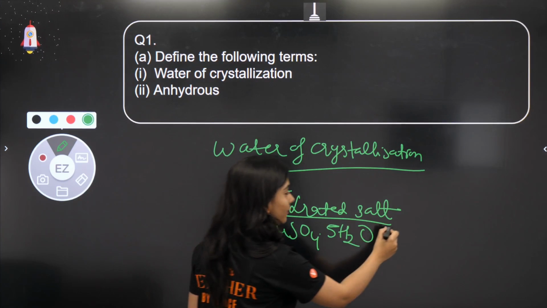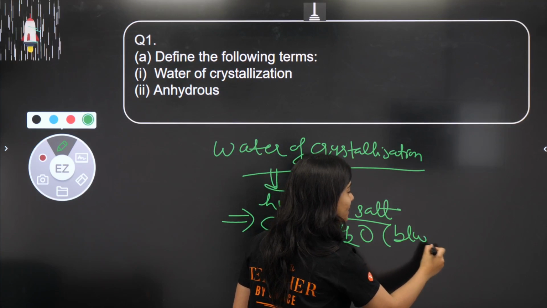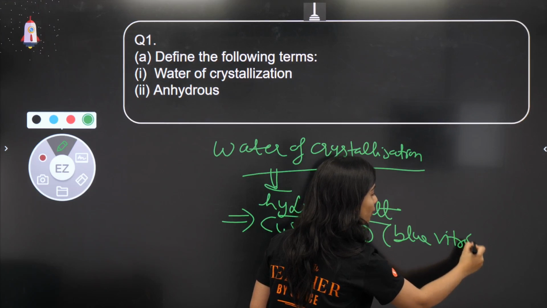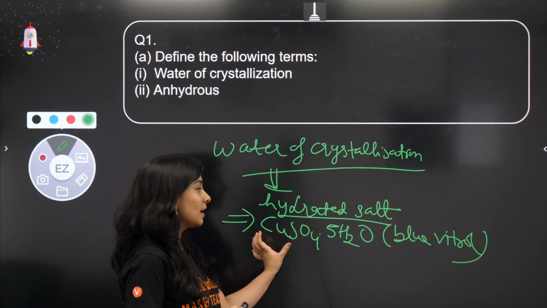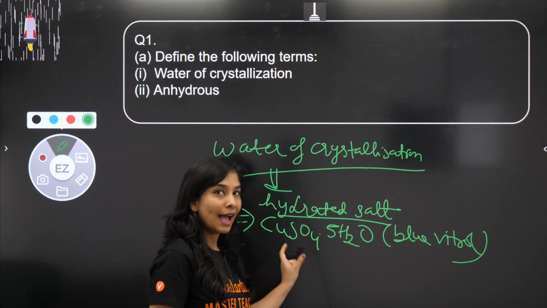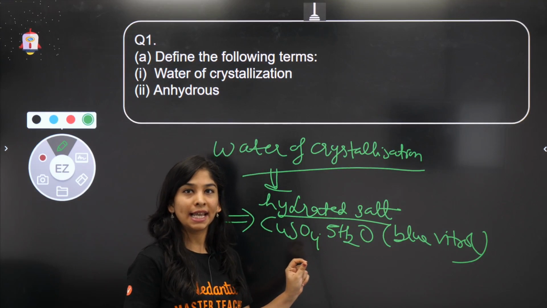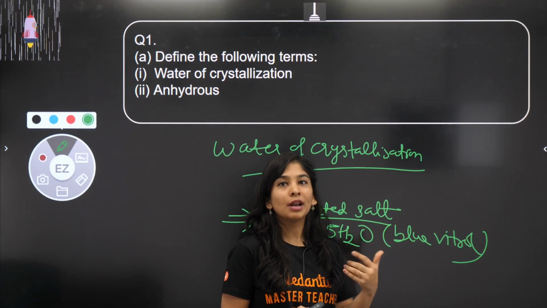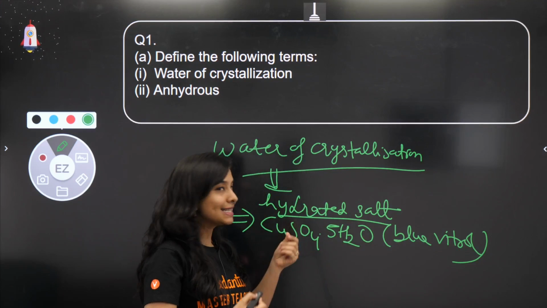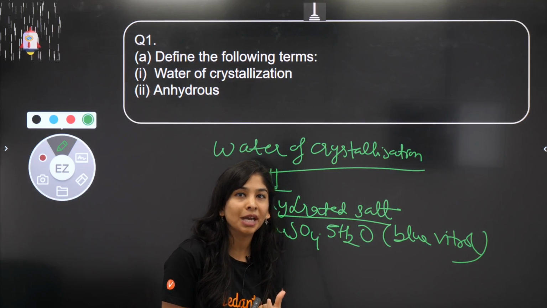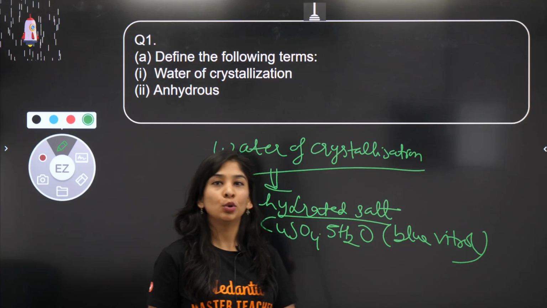Blue vitriol, very nice. So can anyone tell me why we call this substance blue vitriol? Blue means the color of the substance is blue. Again, I told you color is sometimes responsible because of water of crystallization. Vitriol का मतलब होता है glassy. So it has a glassy crystalline type of appearance. That's why I'm calling it blue vitriol.